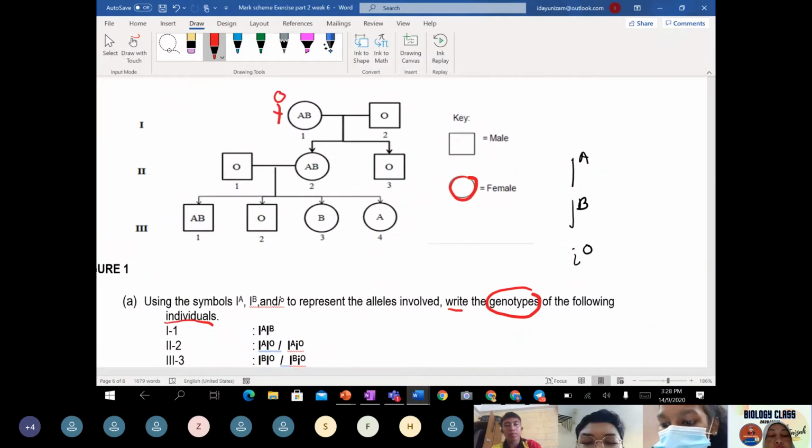Why does mommy, the first generation mom, show genotype IAIB?